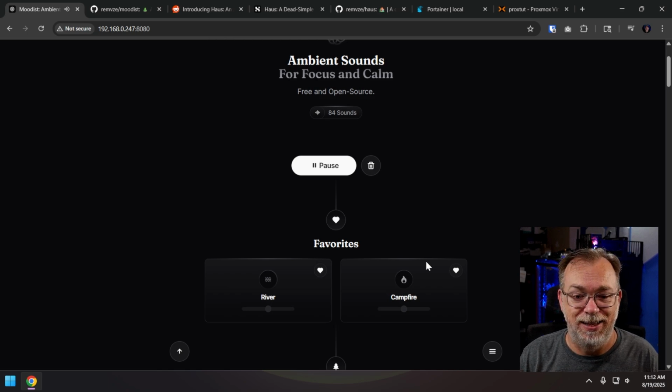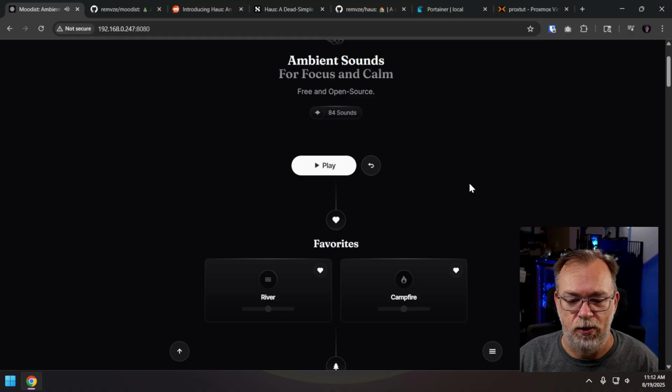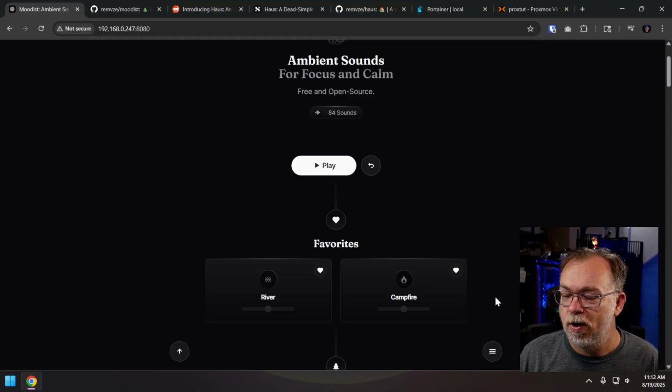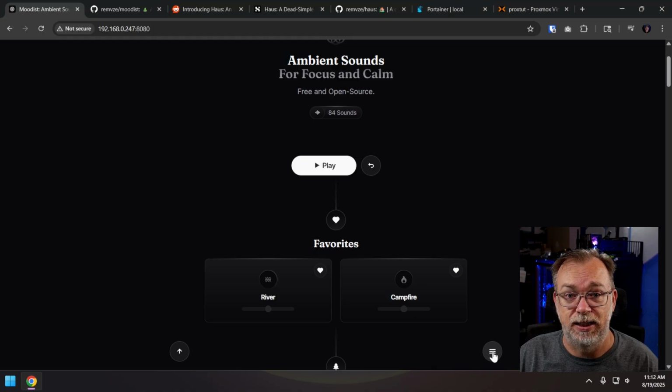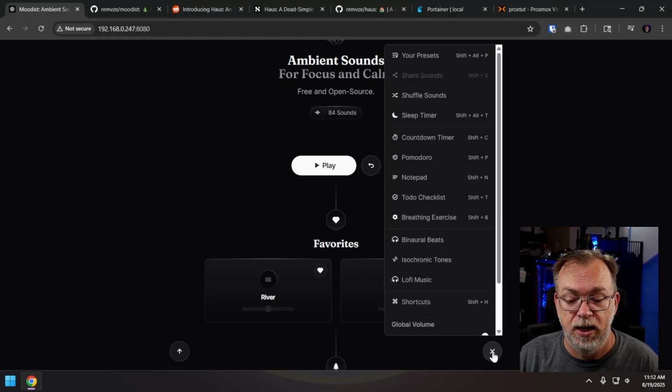Overall, I really like this application. I'm actually going to pause that. I'm going to just unselect all those sounds and get rid of everything we've got there. One of the other things that I really like about this is some of the other features that we mentioned.